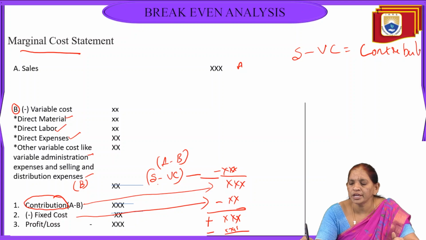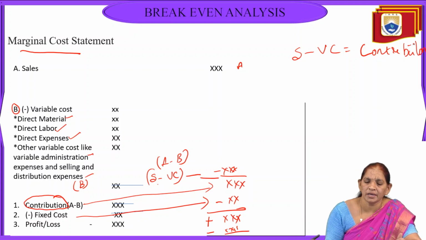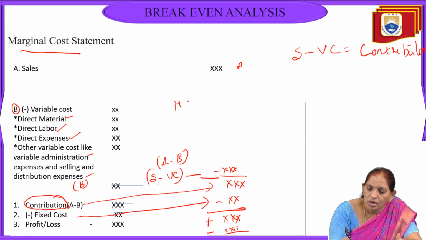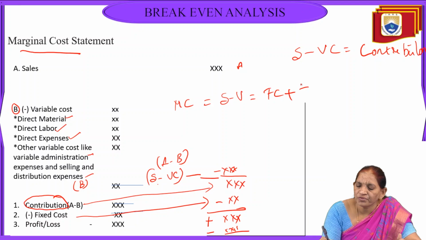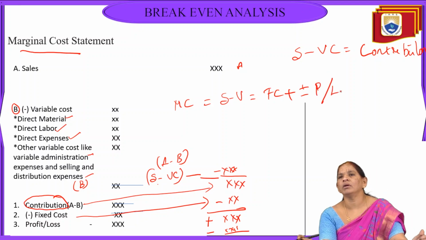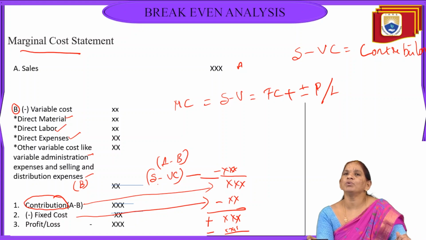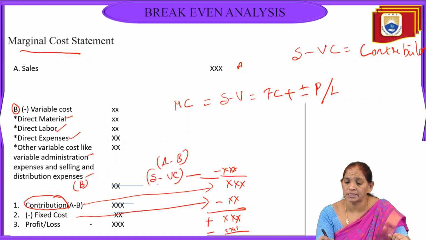We can also use the formula: sales minus variable cost is equal to fixed cost plus or minus profit or loss, and we get the marginal cost statement.